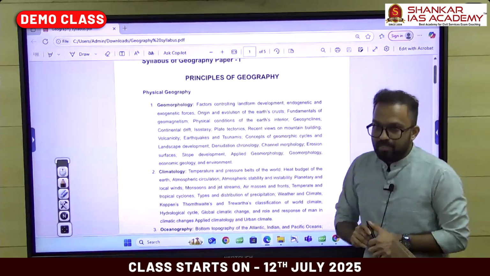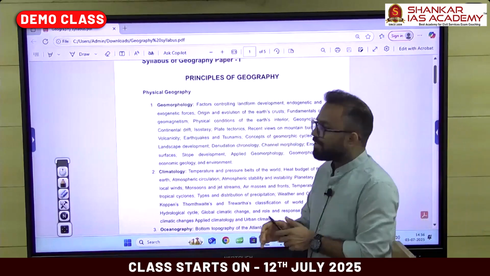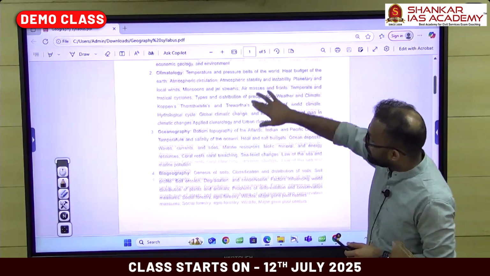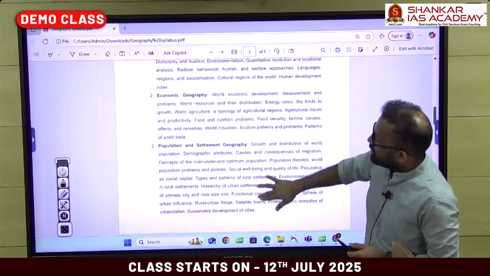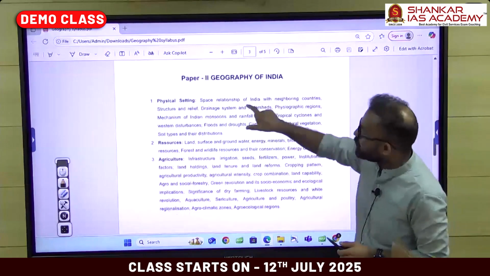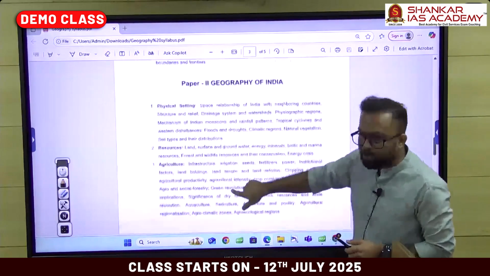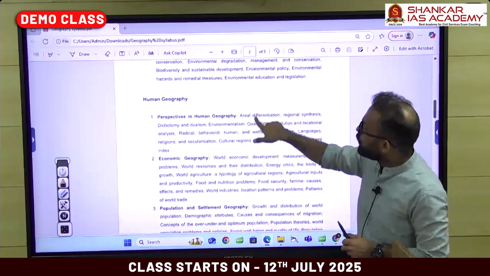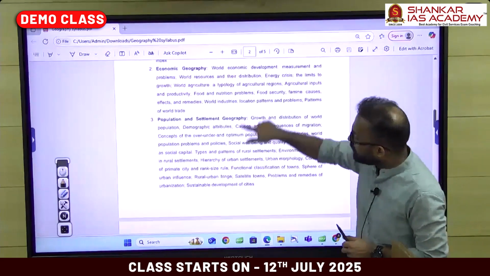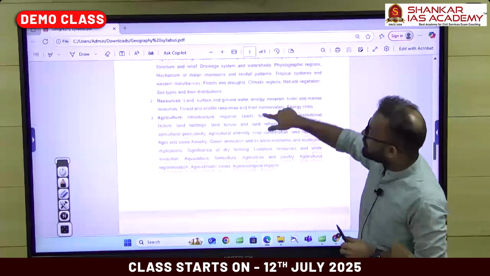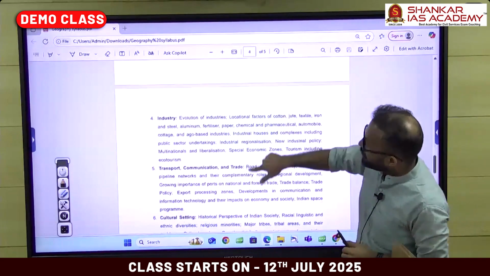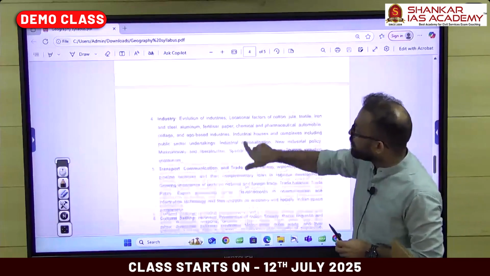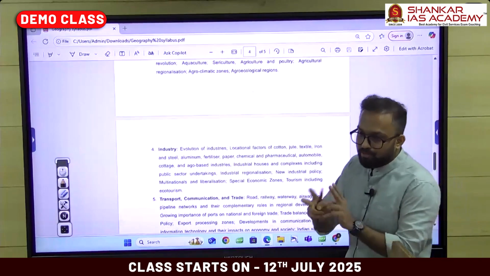So within this, we'll be splitting the syllabus into two parts. The first part, geomorphology, this physical aspect which comes under paper 1, then the physical settings and contemporary issues in paper 2 will be handled by me. The other one, the human geographical aspect in paper 1 and the remaining parts, that is resources, agriculture, industry, transportation, trade, cultural settings, settlement, population, all these things will be done by Gowtham sir. So there are two parts we are splitting.